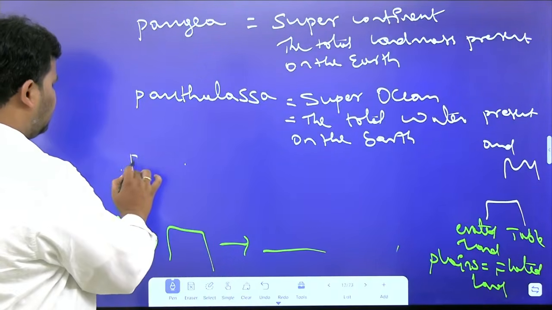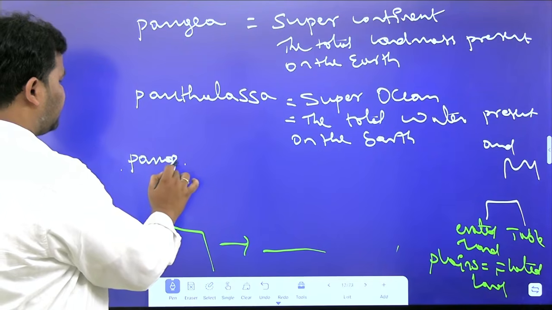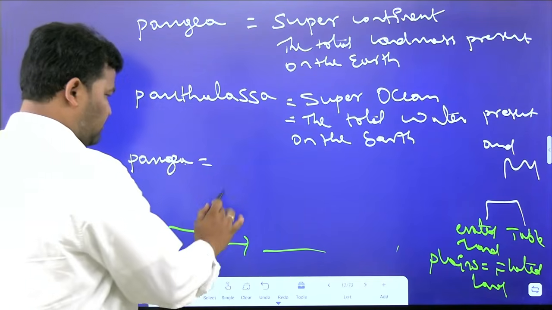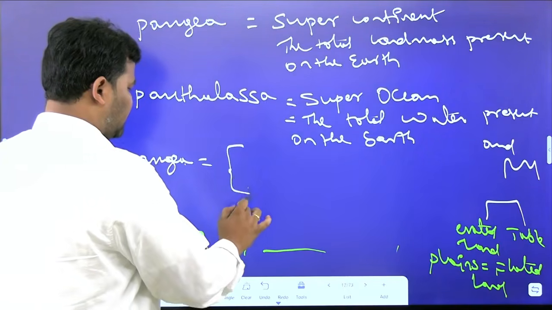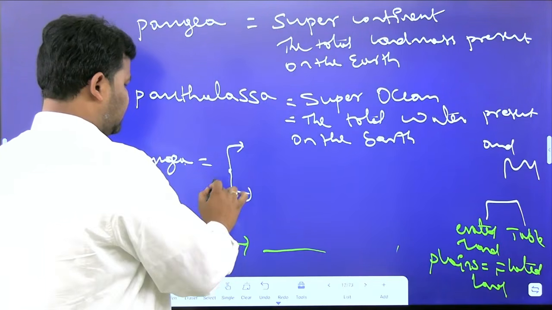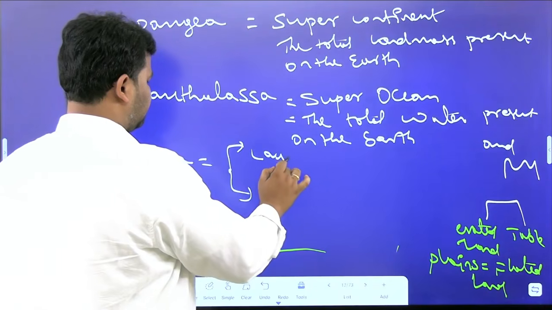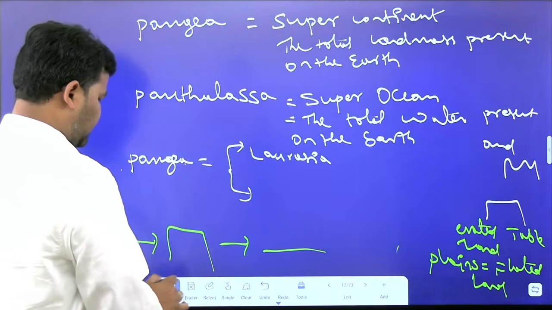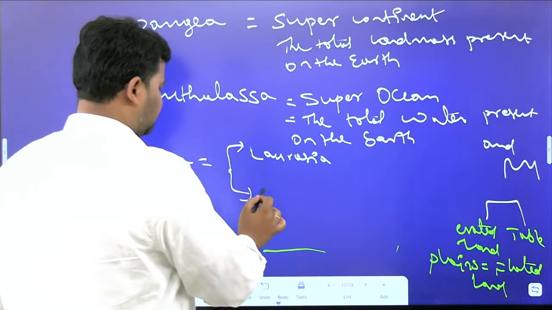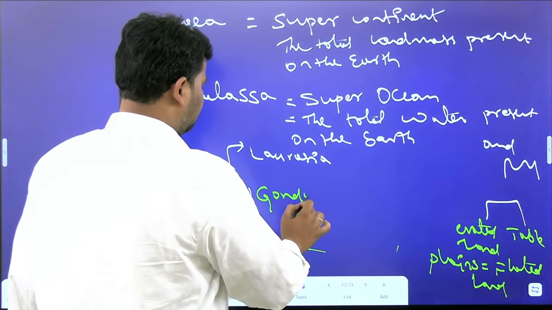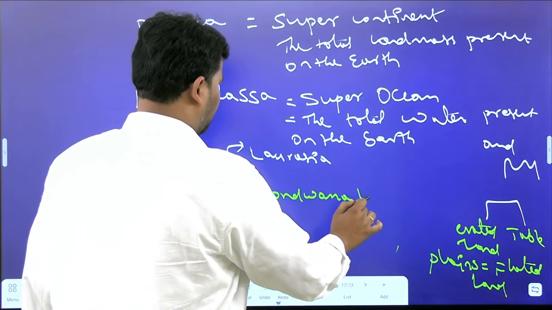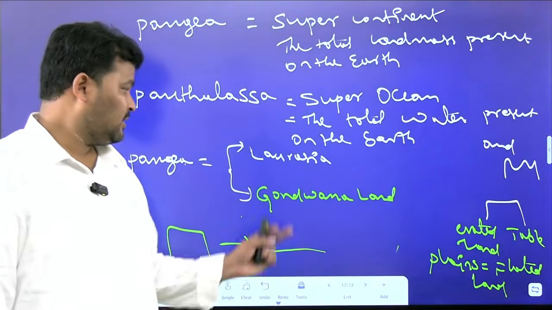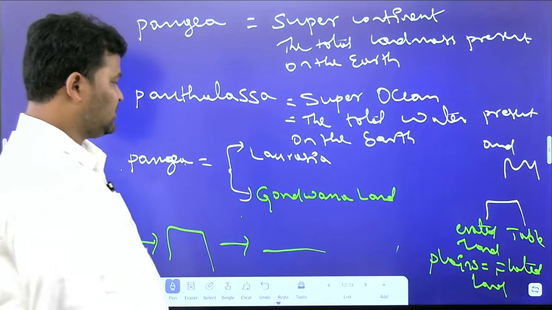And again, as time passed, this Pangaea was split into two parts. One was known as Laurasia, and the second one was known as Gondwana land. So Pangaea was split into Laurasia and Gondwana land.